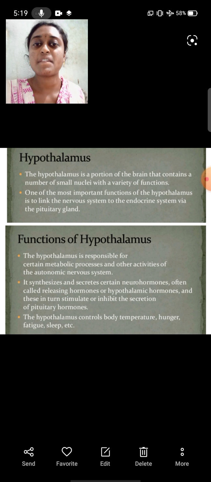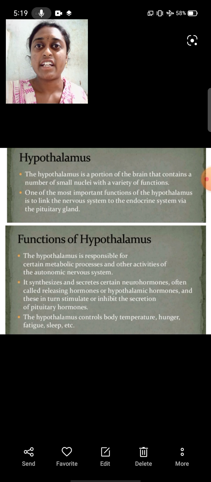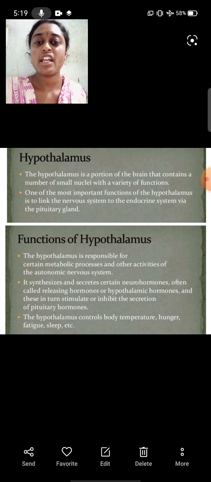And this hypothalamus, which is a portion of the brain, has some functions. It is responsible for certain metabolic processes, and it synthesizes and secretes certain neurohormones. These neurohormones are often called releasing hormones or hypothalamic hormones, and in turn they stimulate or inhibit the secretion of pituitary hormones. And the hypothalamus controls body temperature, hunger, fatigue, sleep, etc.